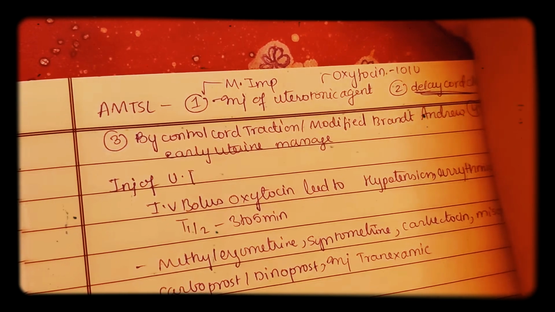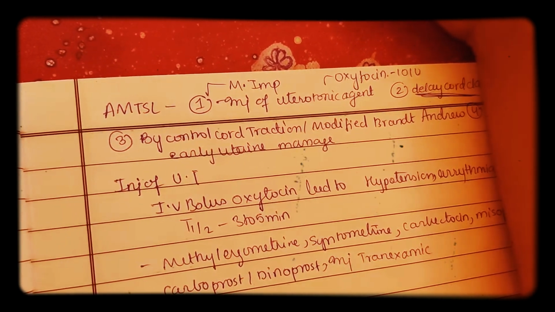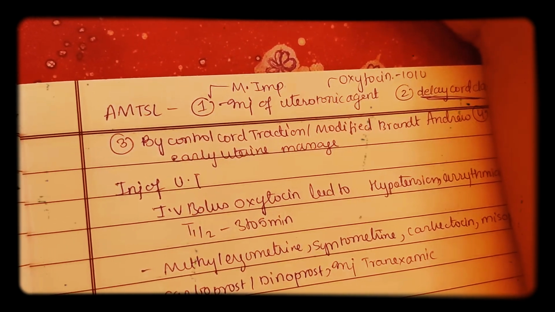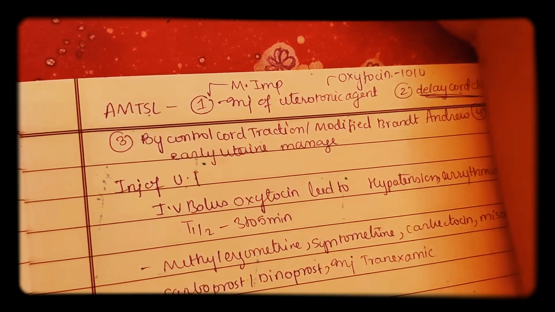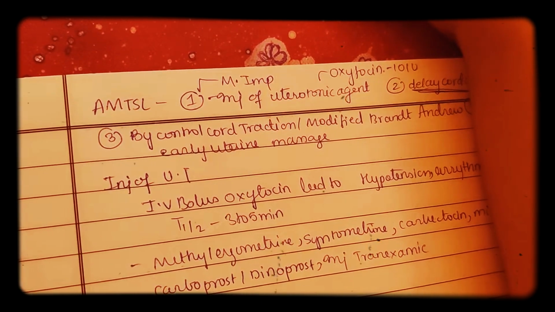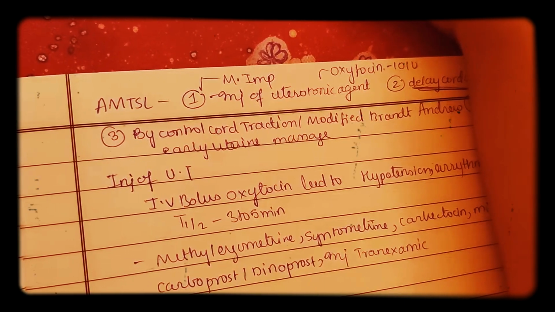Labor related risk factors: precipitate labor less than 3 hours, prolonged labor, instrumental delivery, C-section, injudicious use of oxytocin or sedatives, malpresentation. Coming to placental factors: retained placenta, placenta previa, placenta accreta, placenta succenturiata. So recent studies have shown that nulliparity can also lead to PPH.